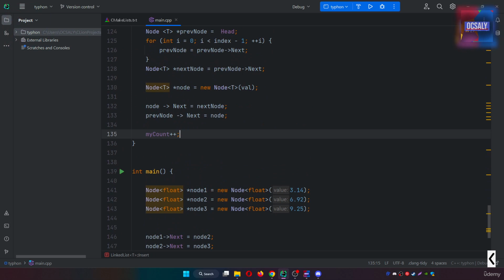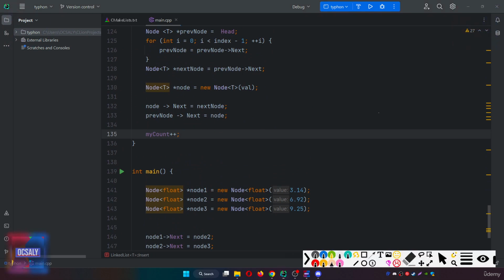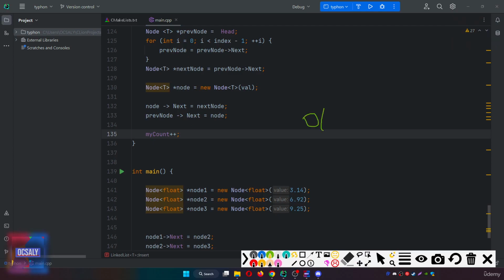Since we need to traverse the list elements, the complexity of this insert operation is O(n) here. However, in the best case, the complexity is going to be O(1), as in insert head and insert tail.